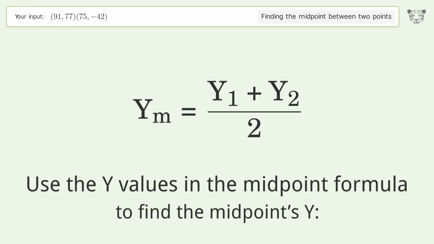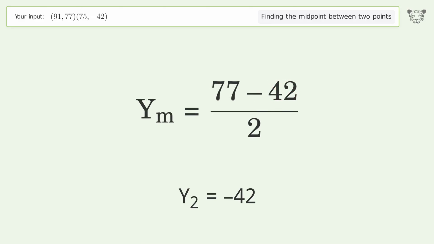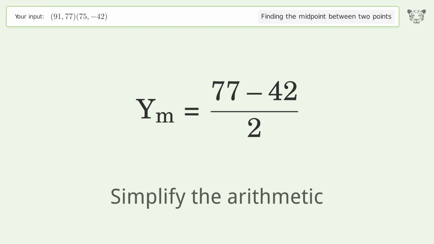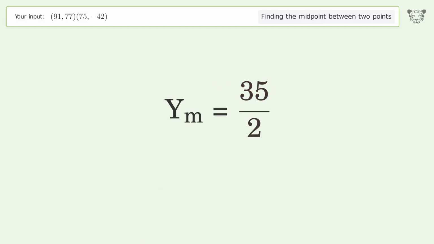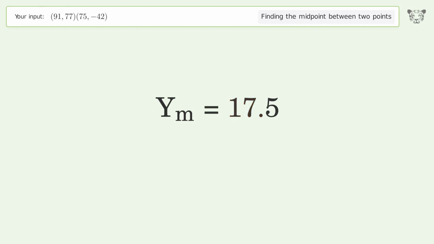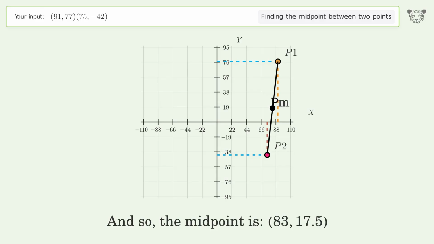Use the y values in the midpoint formula to find the midpoints y. y1 equals 77. y2 equals negative 42. Simplify the arithmetic. And so, the midpoint is 83, 17.5.